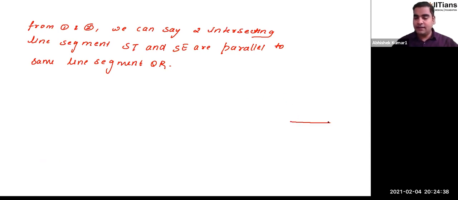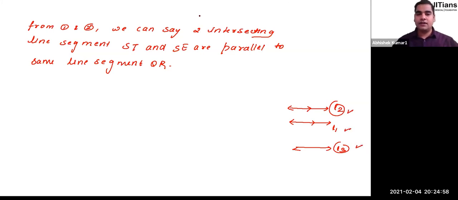Let's say you have a line L1, and you have one more line L2, such that L2 is parallel to L1, right? And L3 is parallel to L1. So both these lines are going to be parallel to each other. Or in other words, all three lines, L2, L1, and L3, are going to be parallel to each other at the end, right?